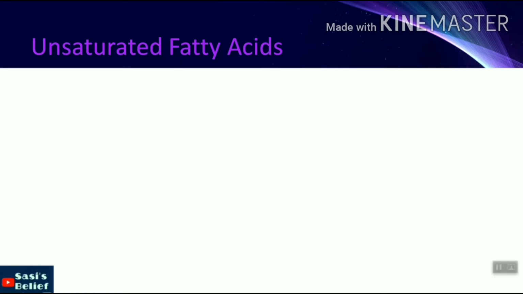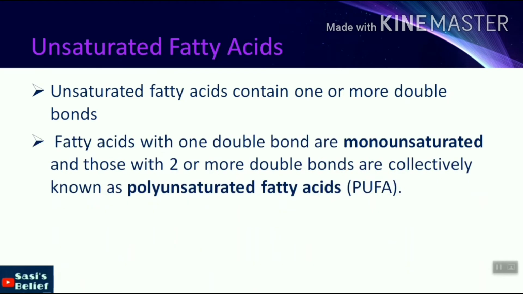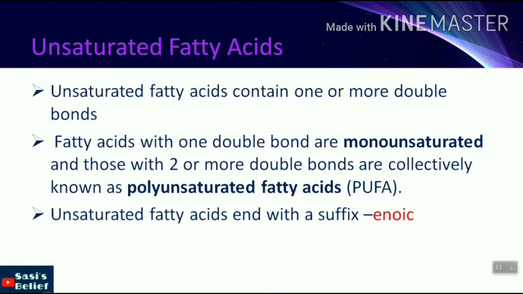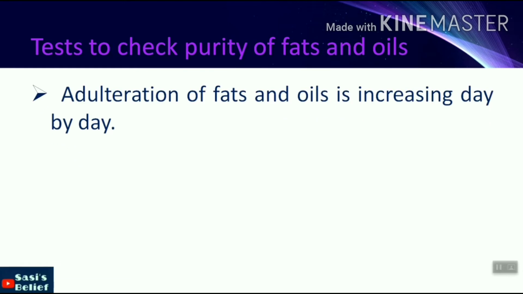Now we'll see the second one, unsaturated fatty acids. The unsaturated fatty acids contain one or more double bonds. Fatty acids with one double bond are monounsaturated, and those with two or more double bonds are collectively known as polyunsaturated fatty acids. The unsaturated fatty acids end with the suffix enoic. Example, octadecenoic acid. Now we'll see the tests to check the purity of fats and oils.